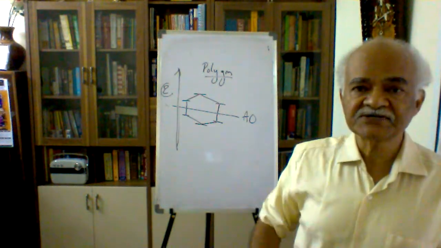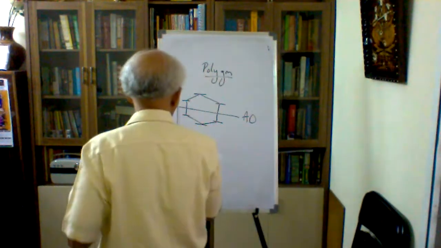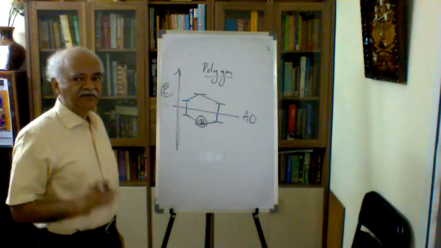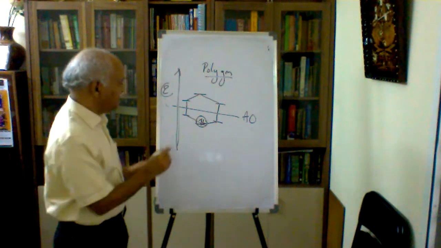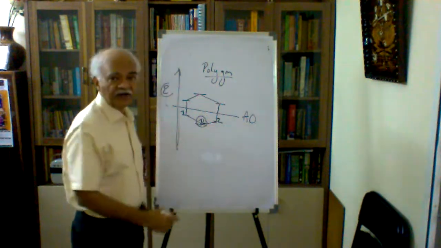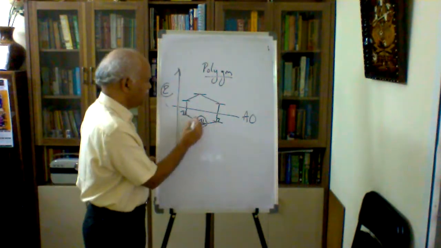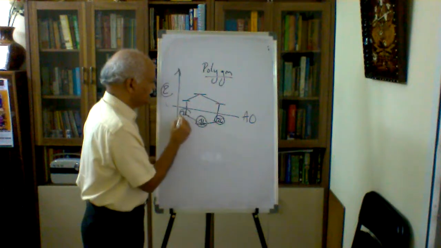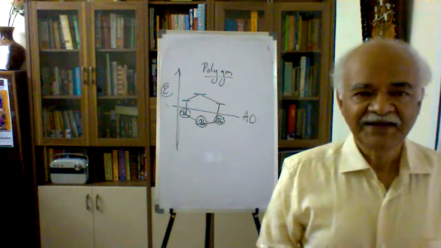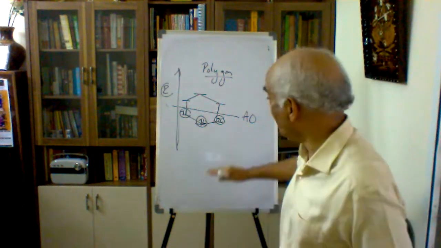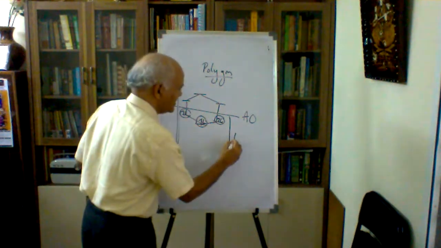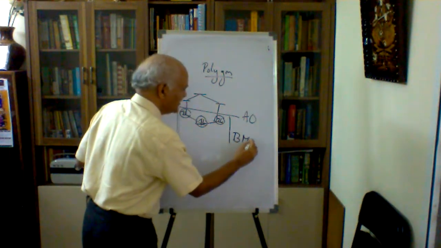Therefore, these 6 electrons I want to accommodate now. 2 will go here as per the Aufbau principle, and we are left with 4 more out of 6. Because they happen to be degenerate, I should arrange one here, one here, following Hund's rule, and one more electron here and one more electron here. That completes the quota. If you watch carefully, we have filled the electrons only in the bonding level. All these orbitals, these MOs, are called bonding molecular orbitals.